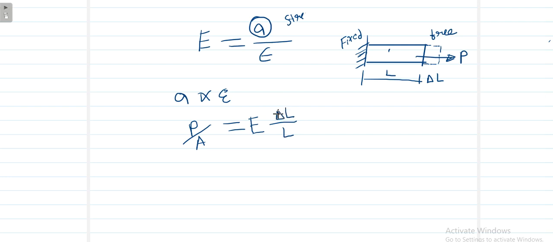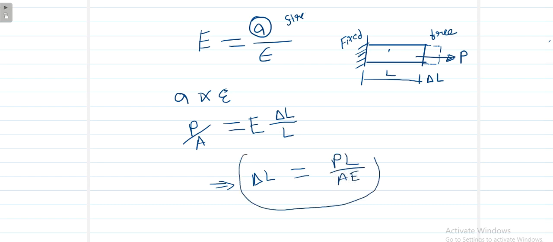Change of original length with respect to original length, that is del L by L. If you try to find the value of del L, we can get P into L divided by AE. That is the important formula for determination of elongation of a prismatic bar.